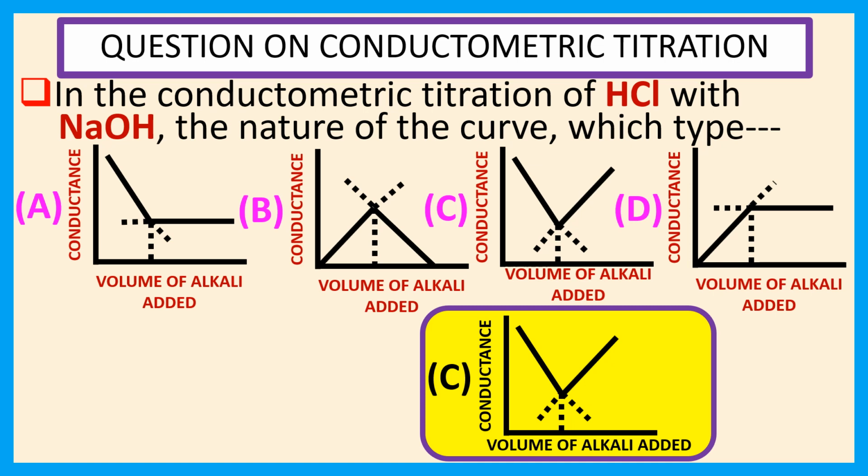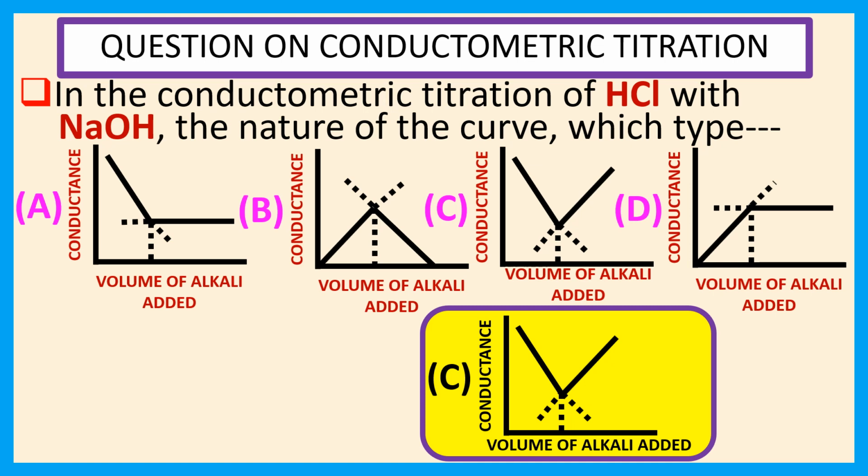Since both the acid HCl and the base NaOH are strong, complete dissociation occurs. Here neutralization means replacement of H+ ions by an equal number of Na+ ions. H+ ion has much higher ionic conductance than that of Na+ ion. So the conductance of the solution will decrease as more and more NaOH is added.